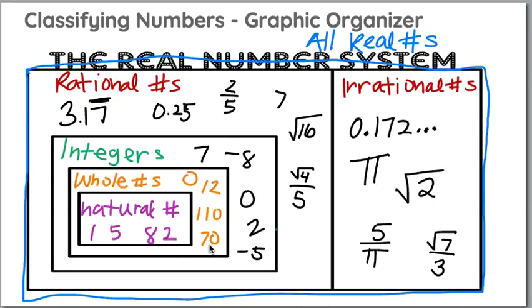So what we want to look at here with this diagram is if a number is an integer, it falls under the rational number area, so it's technically a rational number. Whole numbers fall within the rational number area, so all whole numbers are rational. So every number within this nesting little rectangle shape are all considered rational numbers. We're just now breaking them down into more specific groups. So everything on the left is considered rational. Everything on the right is considered irrational.